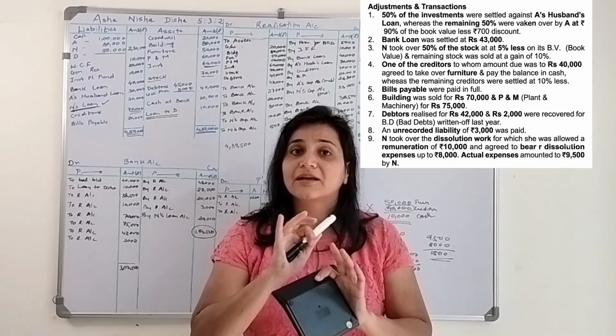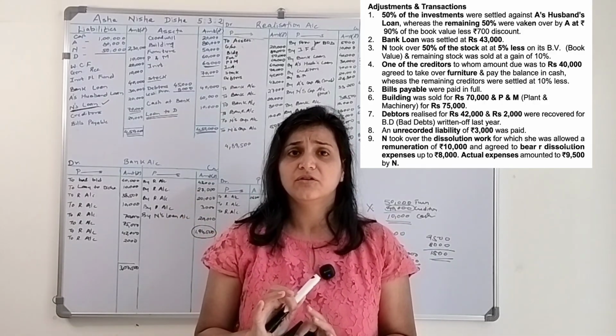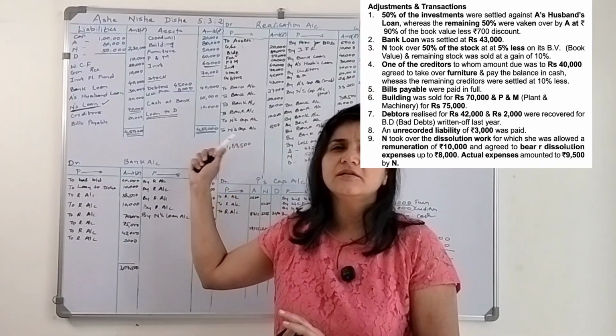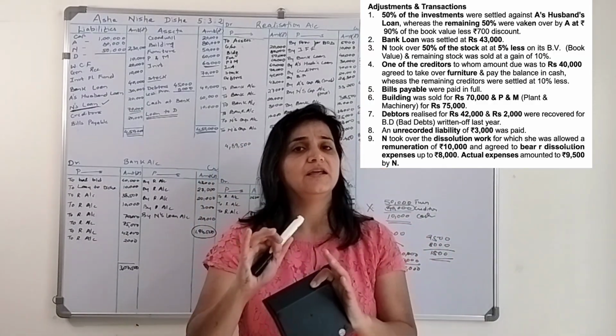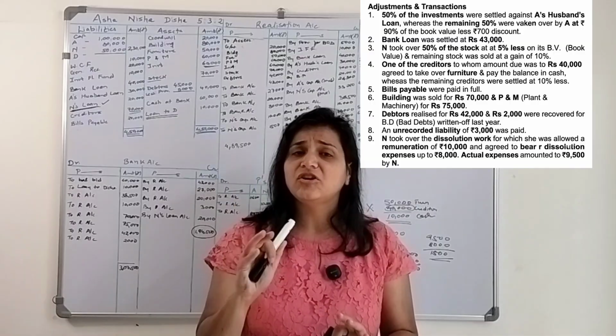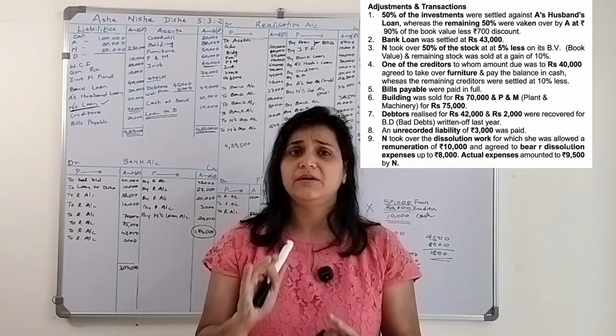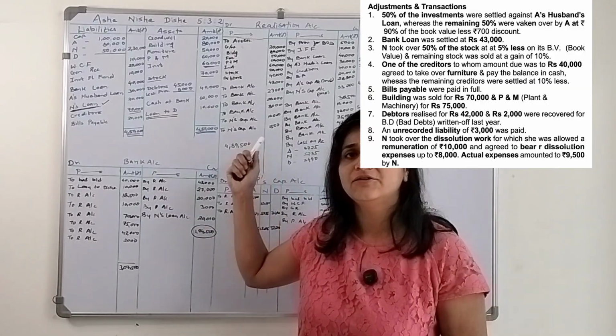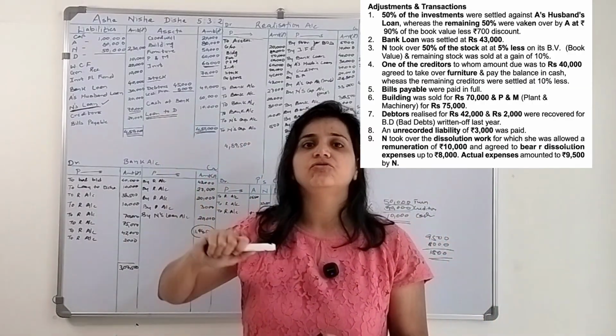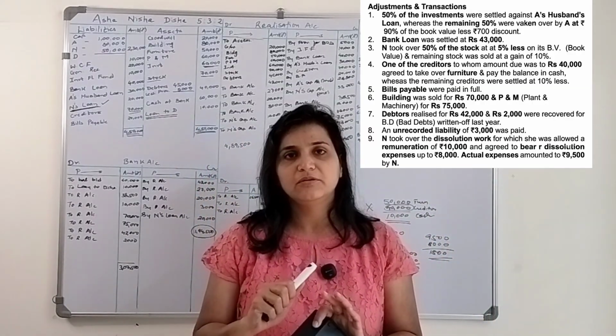I hope you got the concept related to the dissolution of a partnership firm. Consider realization account as an asset account, liability account, expense account, and income account. You just need to remember the rules of debit and credit. Apply those rules to all these accounts and your problem will get solved.